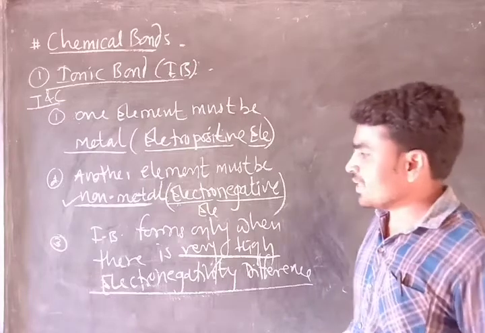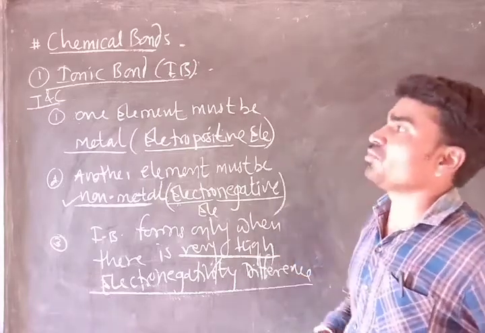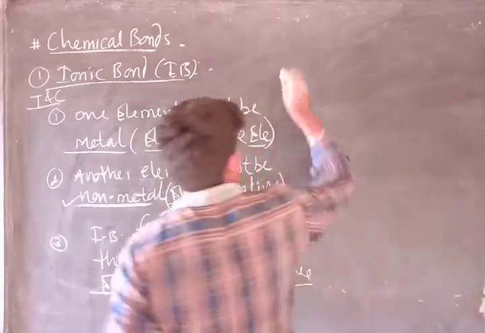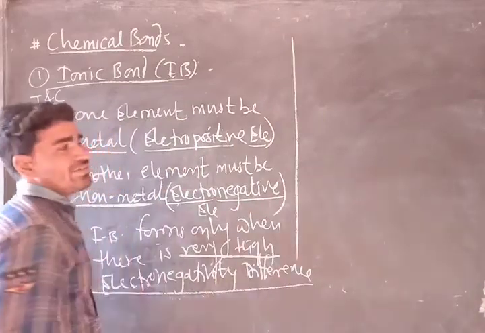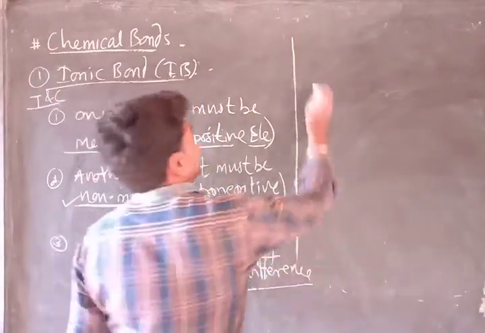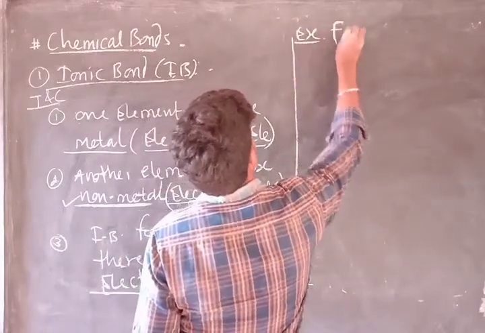Okay, dear students, like that. This is the most essential condition to form the ionic bond. Here we will learn the formation of ionic bond between sodium and chlorine. That is, here we will learn one example, the formation of NaCl.